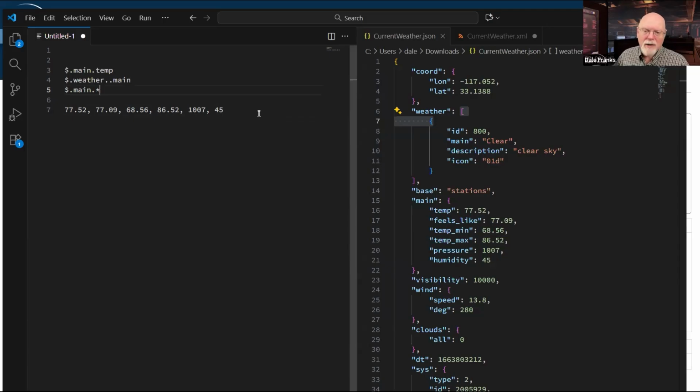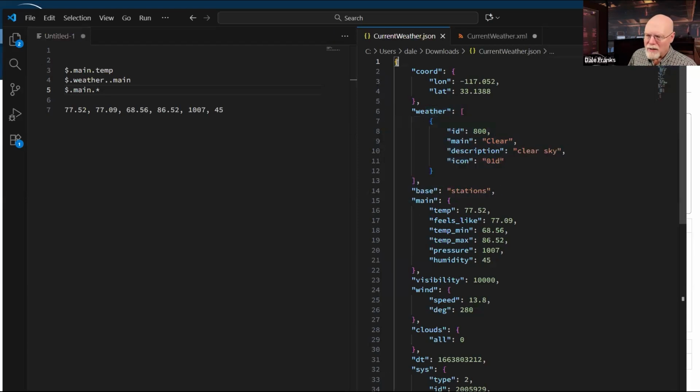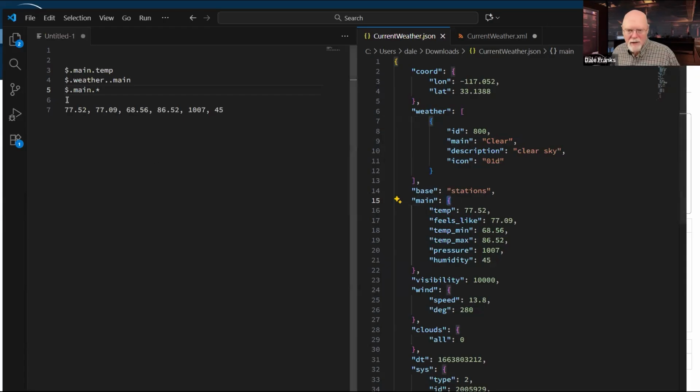It's $.main.star. Okay. $. So that's my global. Dot. So there's my first level, the main level. Dot main. So main is a top level object. Dot. And then, so again, that curly bracket is my dot.